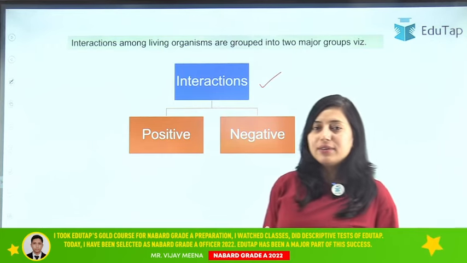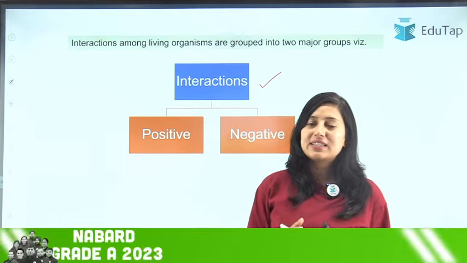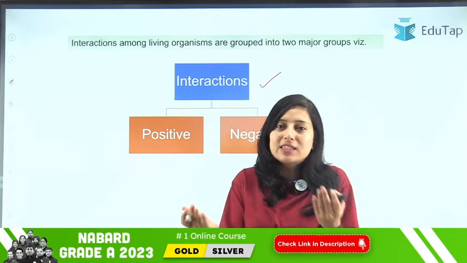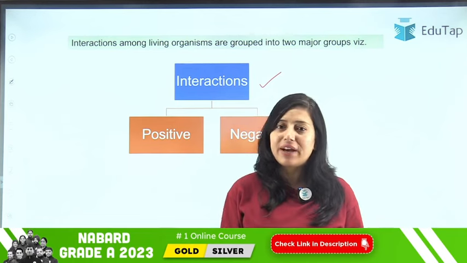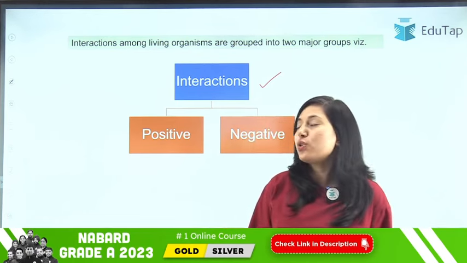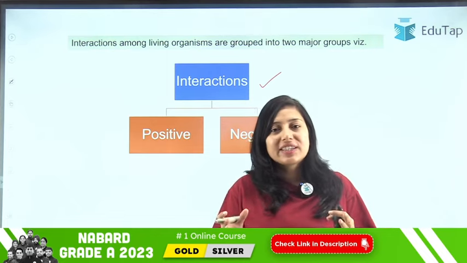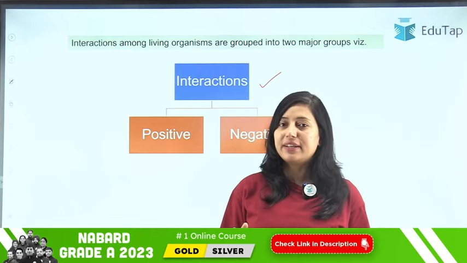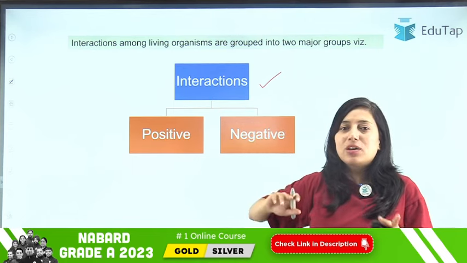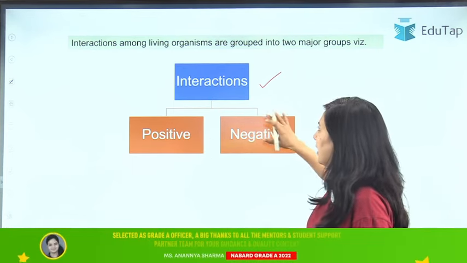We discussed that ecology is about interaction of organism among themselves or with their environment, right? So interaction is very important here, and there are two types of interaction. These interactions can be positive as well as negative.